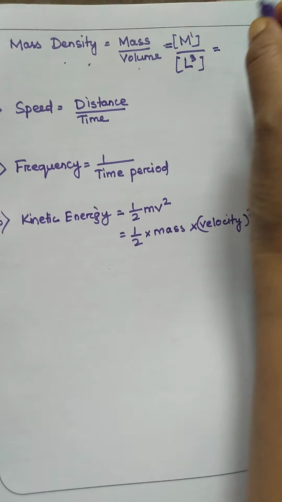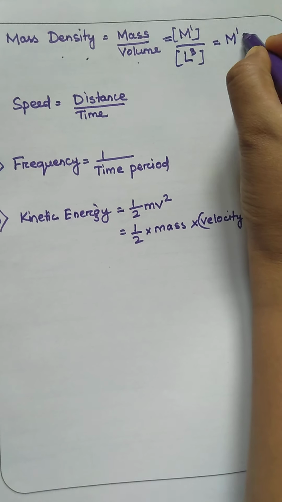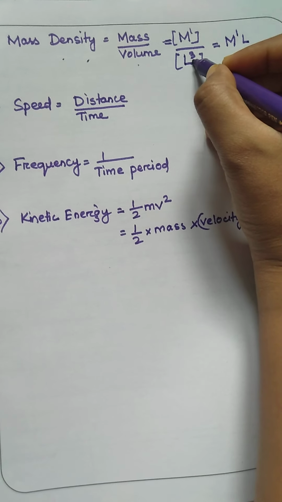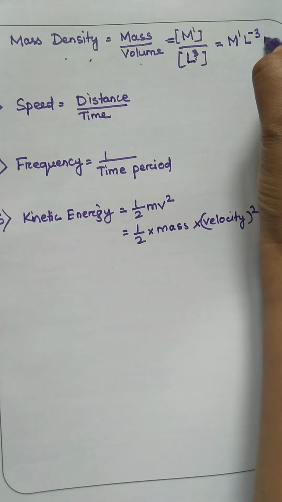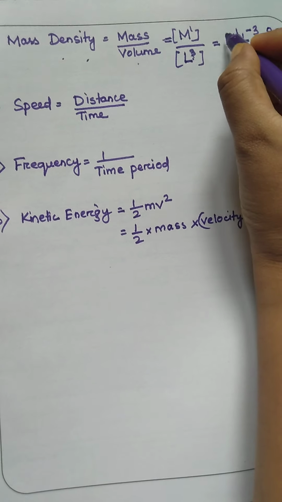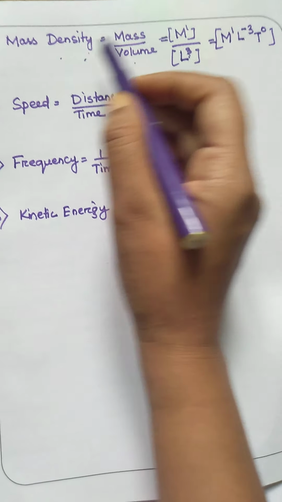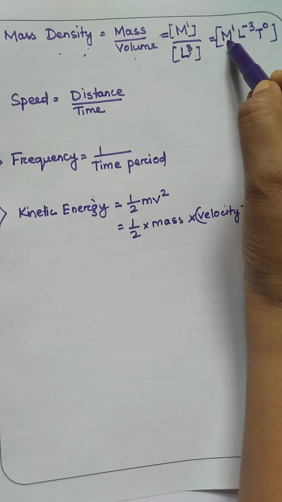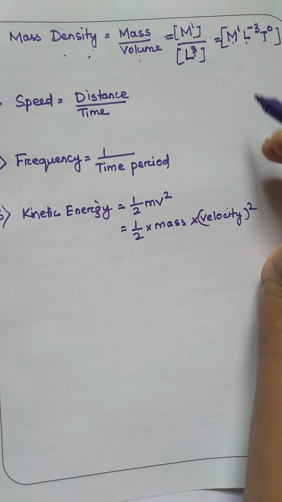So now the dimension of mass density will be M^1 L^3 in the denominator. When this goes up, the power becomes minus 3 and T^0. So what is the dimension of mass density? 1 in mass, minus 3 in length and 0 in time.